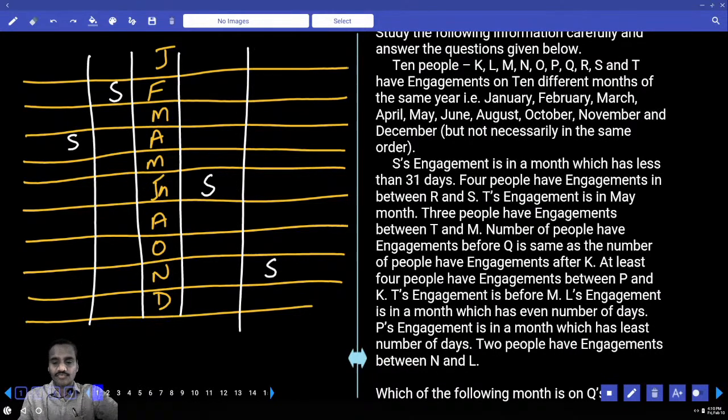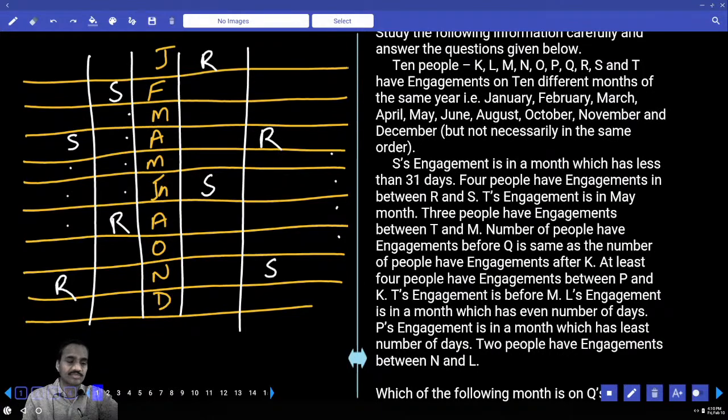The next one, 4 people have engagement in between R and S. Now in between S and R there must be exactly 4: 1, 2, 3, 4, R is here. Now in this case 1, 2, 3, 4, R is here. And here 1, 2, 3, 4, R is here. Now 4 in between R and S.